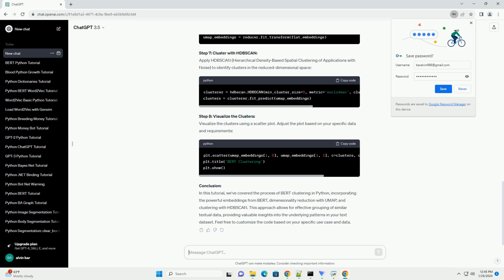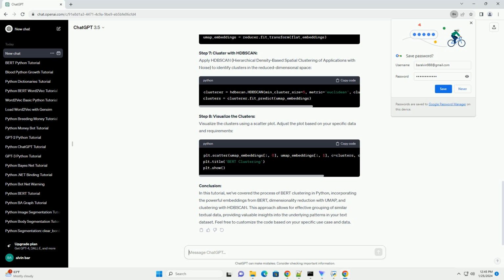Step 8. Visualize the clusters. Visualize the clusters using a scatter plot. Adjust the plot based on your specific data and requirements. Conclusion. In this tutorial, we've covered the process of BERT clustering in Python, incorporating the powerful embeddings from BERT, dimensionality reduction with UMAP, and clustering with HDBSCAN.